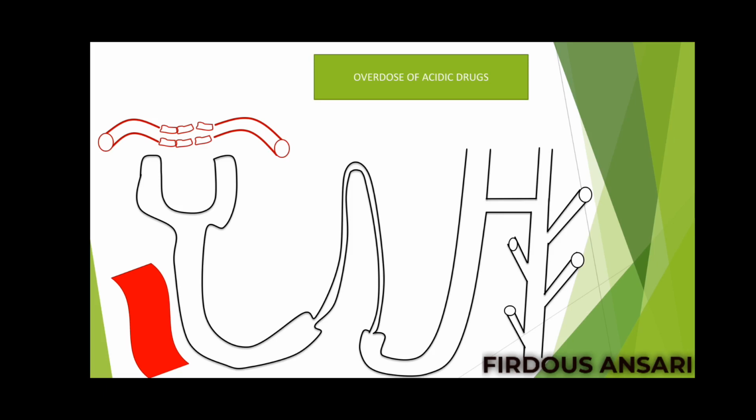Suppose this is the acidic drug and the whole drug has entered your nephron. Now we don't want this drug to get reabsorbed back into the systemic circulation. We want this drug to remain in the nephron and get eliminated out of our body. If the drug is lipophilic in nature, it will get reabsorbed into the systemic circulation. So we want this drug not to be lipophilic; we want this drug to become ionized. Since it is an acidic drug, under what condition will these drugs become ionized?